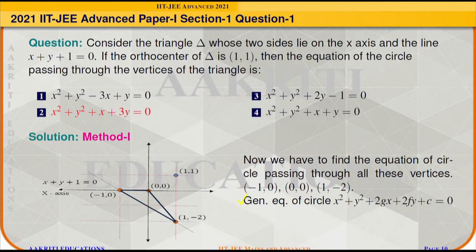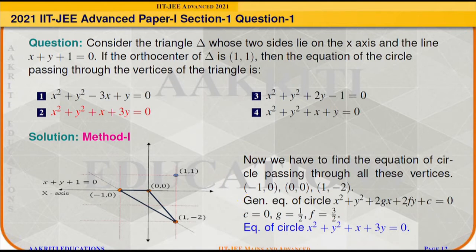Also it is passing through the coordinate (minus 1, 0), so it will give g is equal to half. And it is also passing through the vertex (1, minus 2), so after solving, it will give f is equal to 3 by 2. So the equation of the circle will be x square plus y square plus x plus 3y is equal to 0. Thus option 2 is correct.